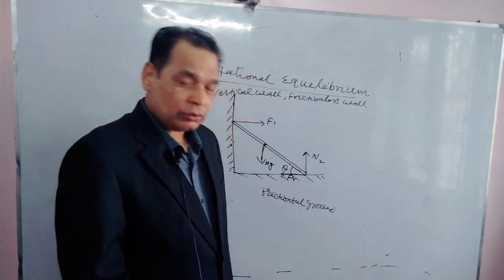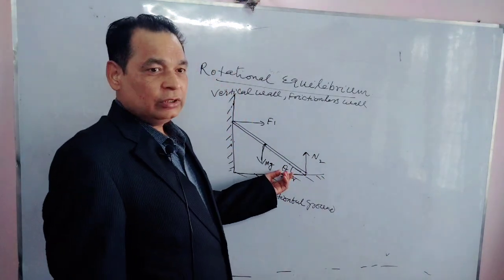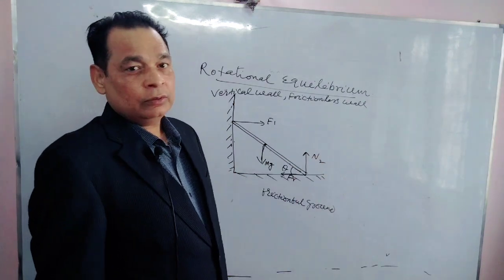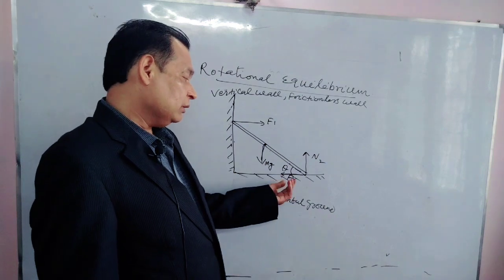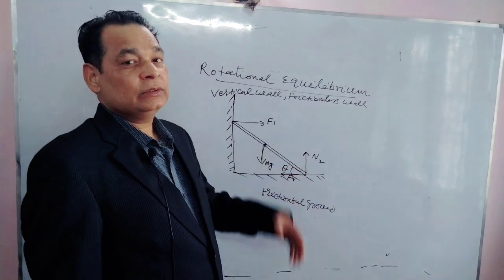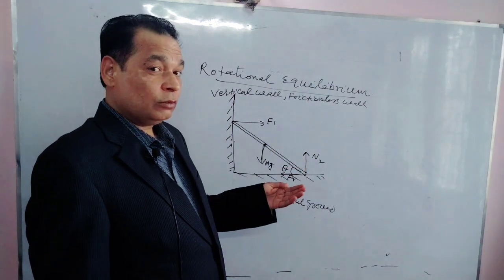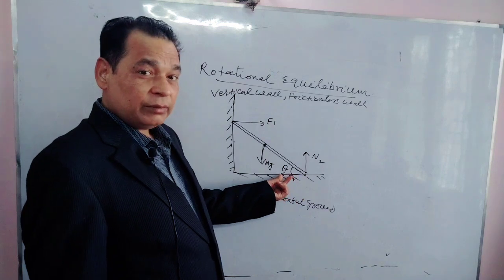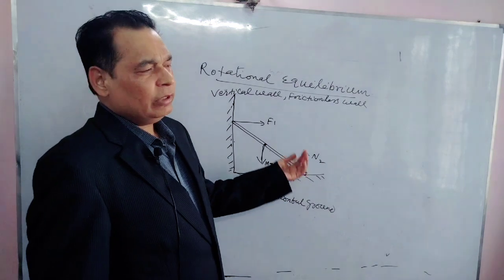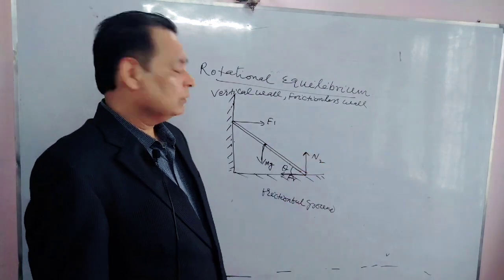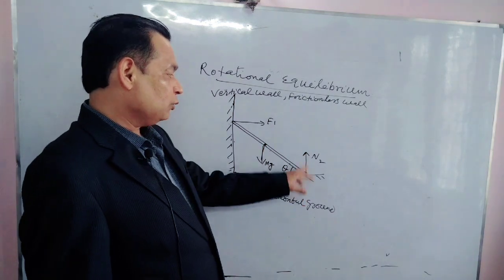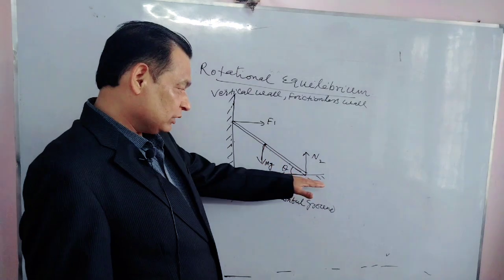This will be friction. I am taking friction here in this direction. Now, if you do not know the direction of an unknown force, you should draw it in any direction. After getting the final value, we can eliminate our wrong concept. If the answer is negative, it means that our assumed direction is opposite to the real direction. So we will not think much about the direction of force here. So friction I am taking in this direction, N2 vertically upward, which is perpendicular to this ground.